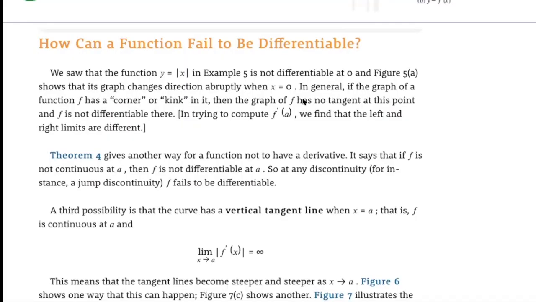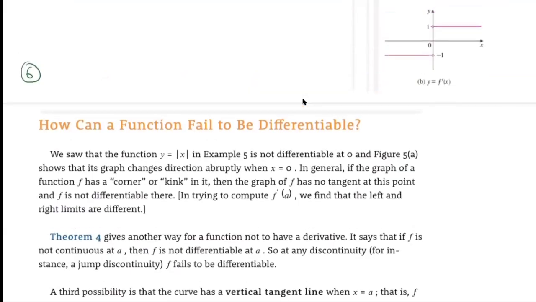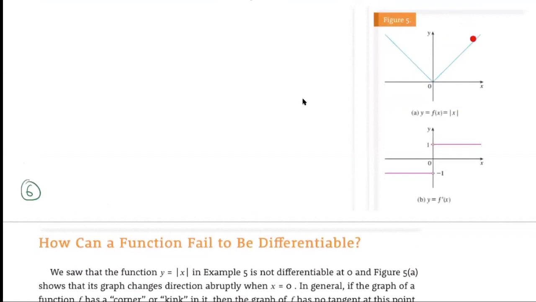So you might ask, how can a function fail to be differentiable? We just saw that this function, the absolute value of x function over here, is continuous everywhere. However, it's not differentiable when x equals 0.